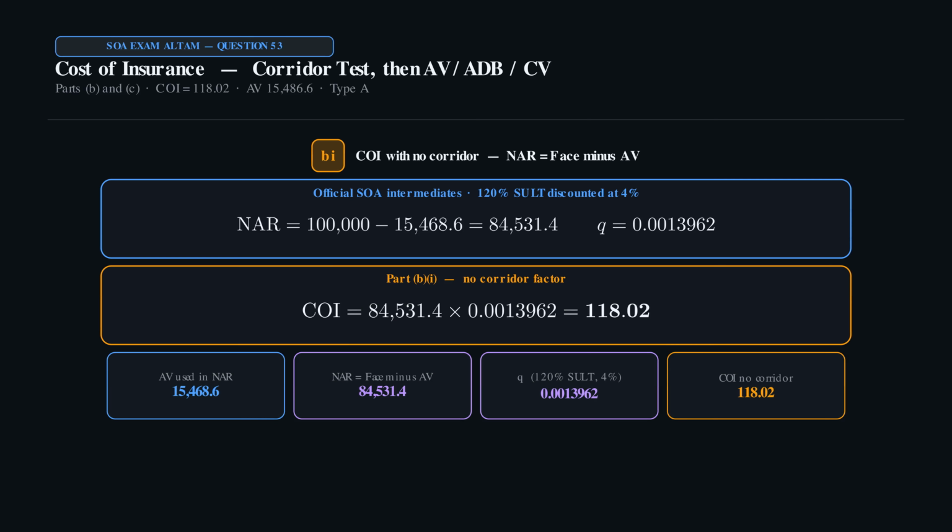With no corridor, net amount at risk is 100,000 minus 15,468.6, which is 84,531.4. Times Q of 0.00139662 is 118.02.